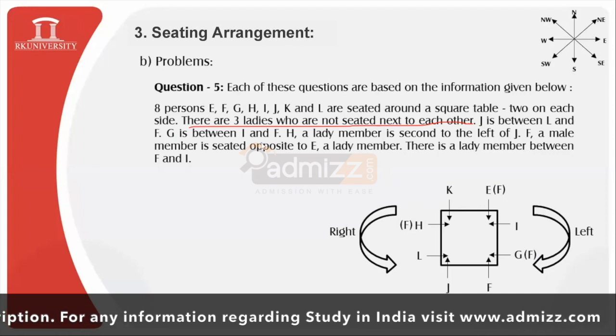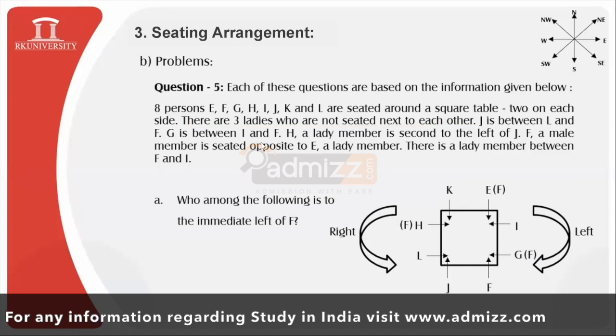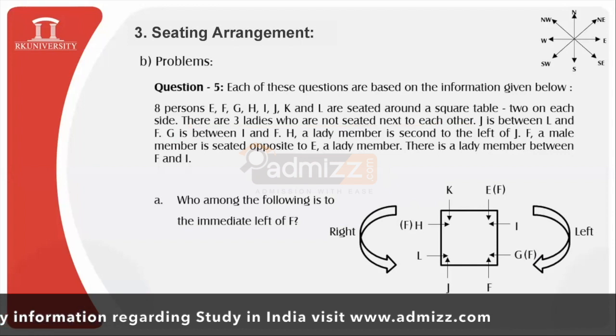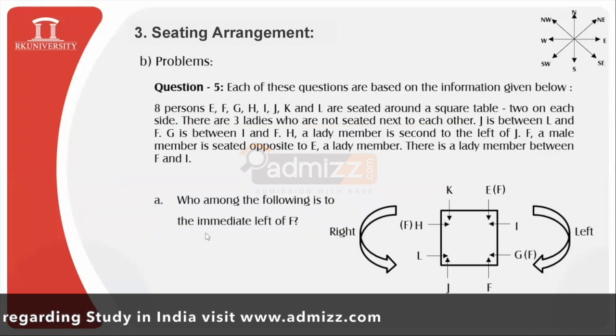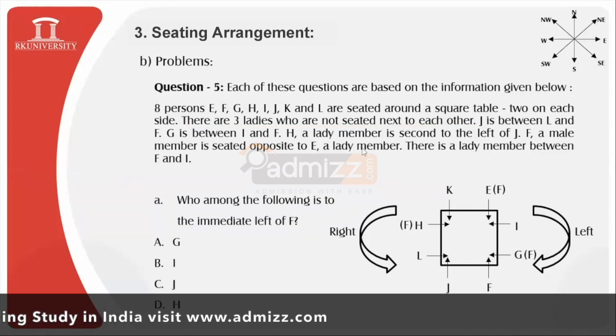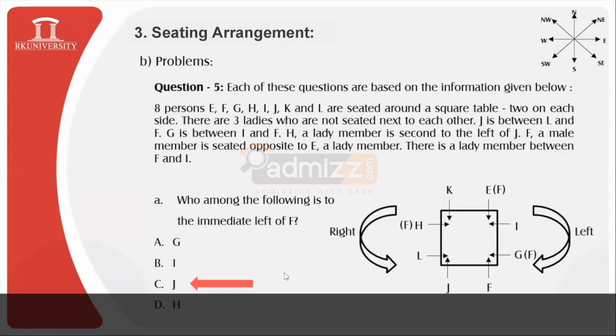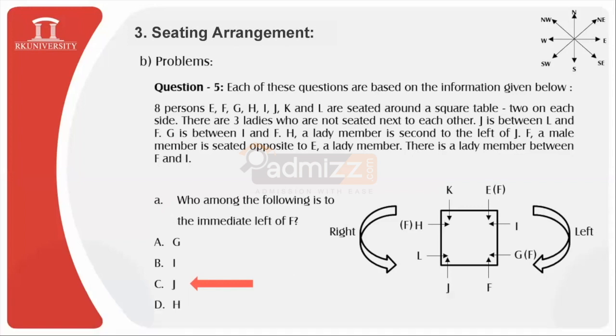So now what is the next step to do? We need to observe the questions carefully. That is, who among the following is to the immediate left of F? So it is very easy to answer now. Who is to the immediate left of F? Quickly have your answer in the chat window. Very good, very good. So yes, option C, J is the correct answer.